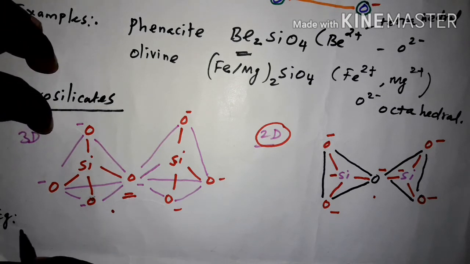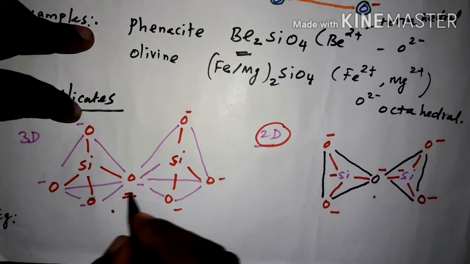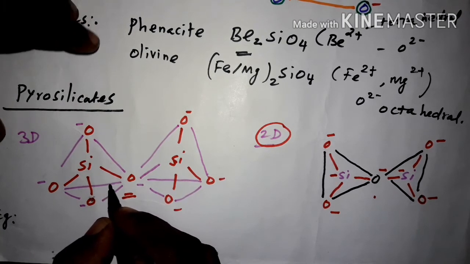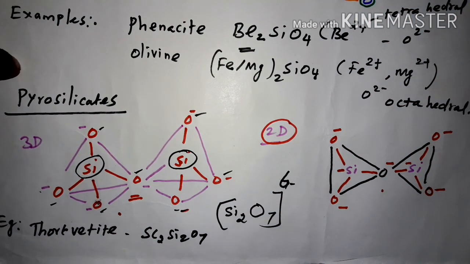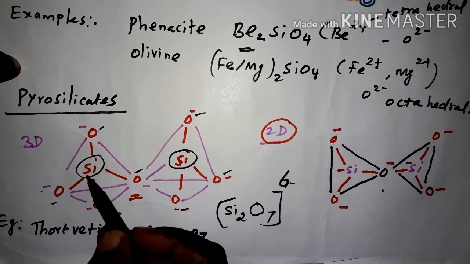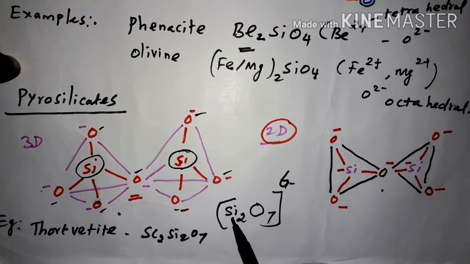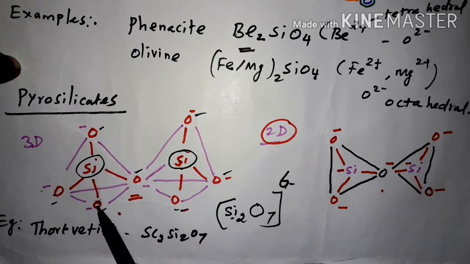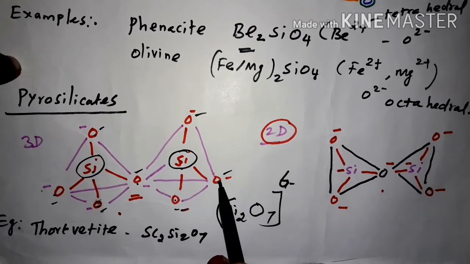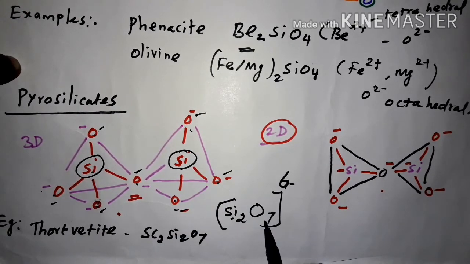Actually, before going to see the example, you see the formula of these pyrosilicates. See here, there are two silicons, 1, 2, so Si2. And how many oxygen atoms are there? 1, 2, 3, 4, 5, 6, 7. 7 oxygen atoms.